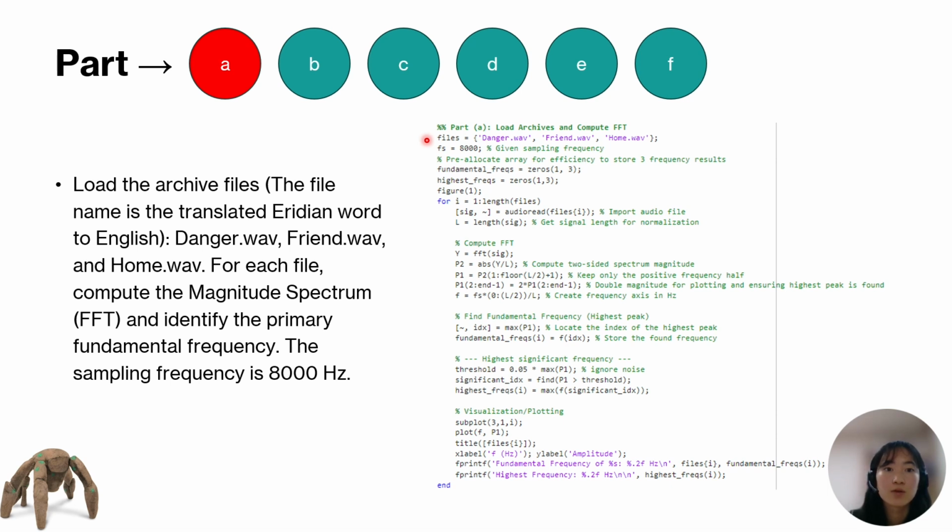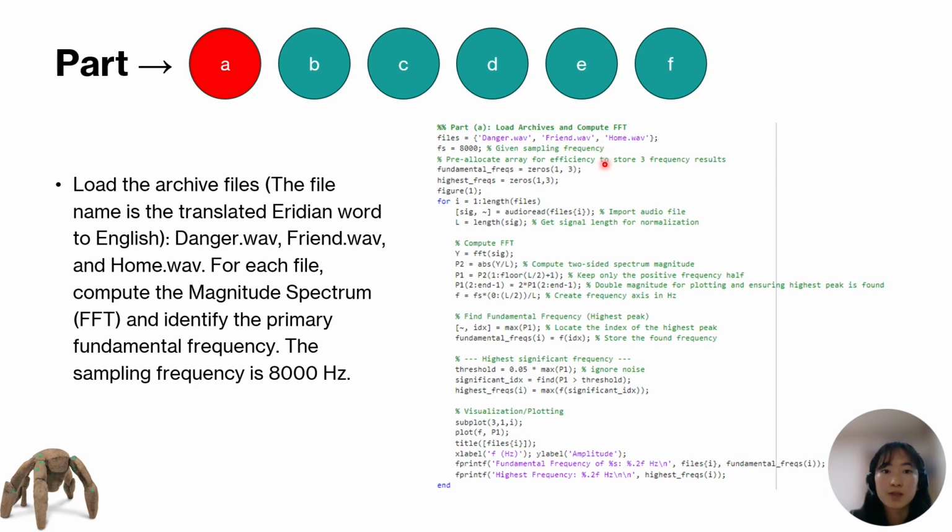In this line, we're just going to initiate the names of the audio files that we want to run through, then initialize the sampling frequency at 8,000 Hertz, and then we're going to pre-allocate some arrays for the fundamental frequency as well as the highest frequency. The highest frequency is for part B. And we're going to run through a for loop for all the files, so this will run through 3 times because we have danger, friend, and home.